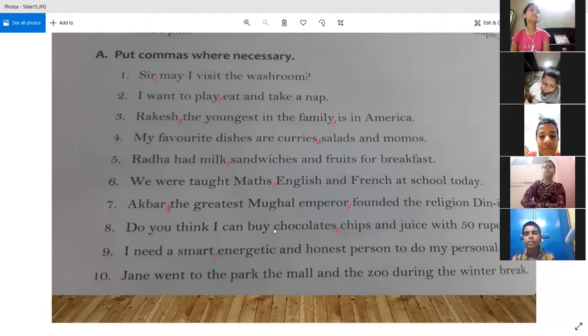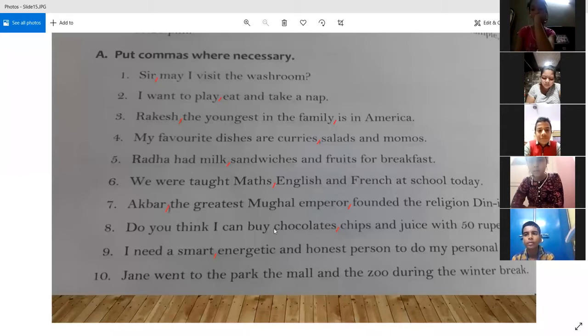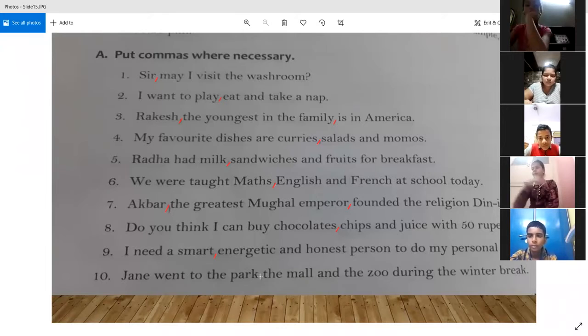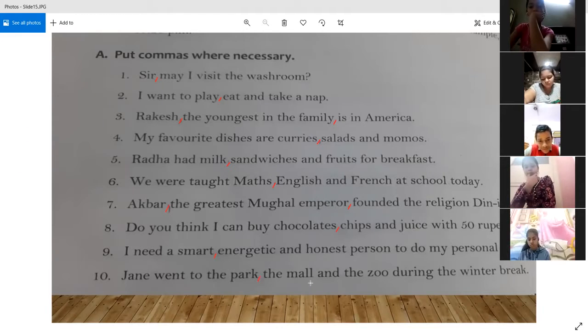Yes, Mai, answer the last one. Good morning, teacher. The tenth: Jane went to the park, comma, the mall and the zoo during the winter break. Okay. So basically, this is also a type of listing where we are providing all the places where Jane went during the winter break. So she visited three places, and we have placed a comma after the first one.